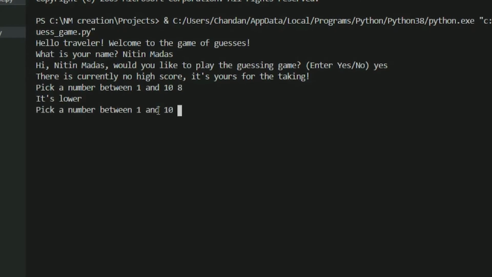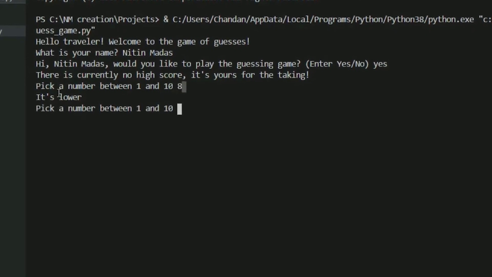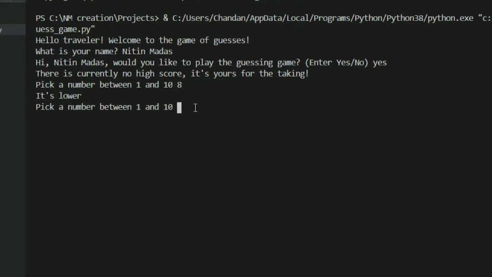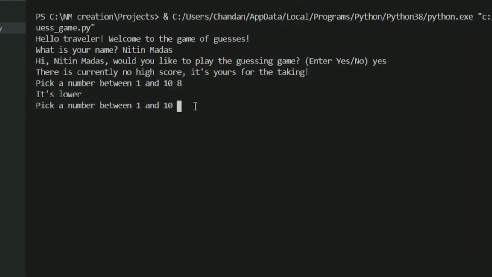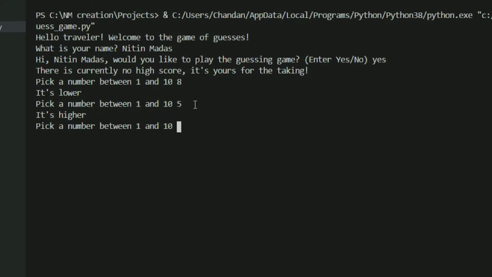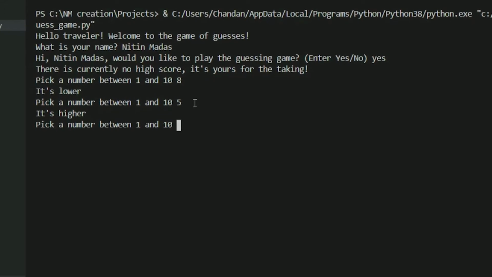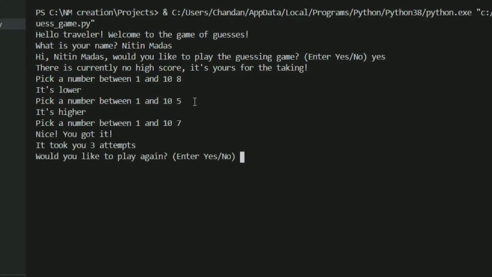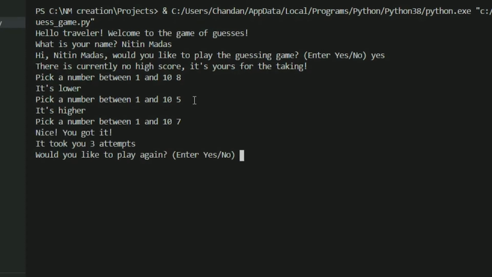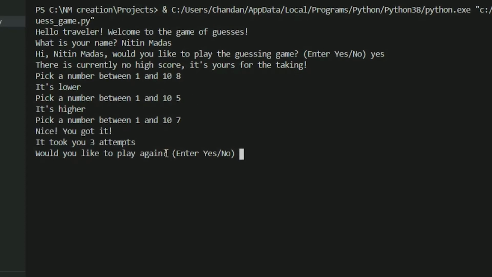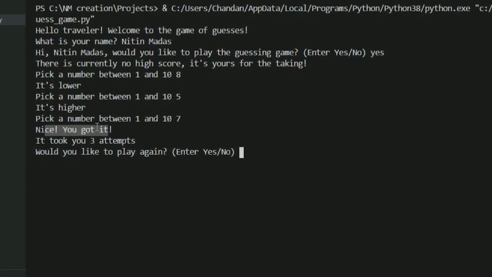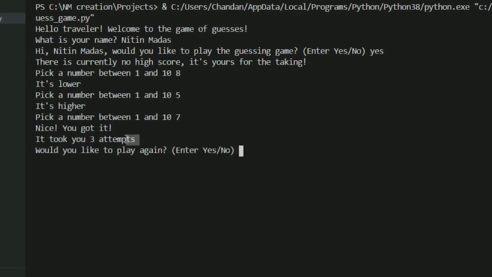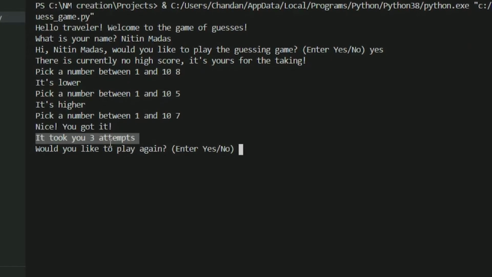Okay, so my guess was wrong, so it's giving me a hint. Let's try according to the hint. So it might be 5. It's higher than 5. Might be 7. Yes, I got it in 3 attempts. This is a success message. Yes, nice, you got it. And it is letting me know how many attempts I took.